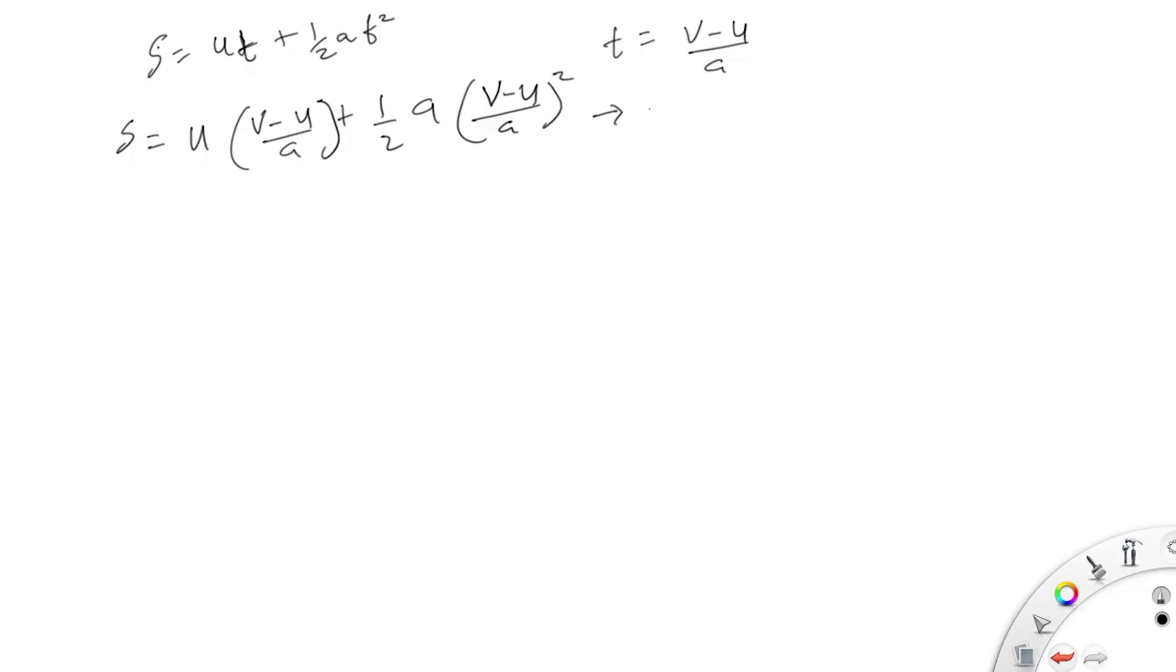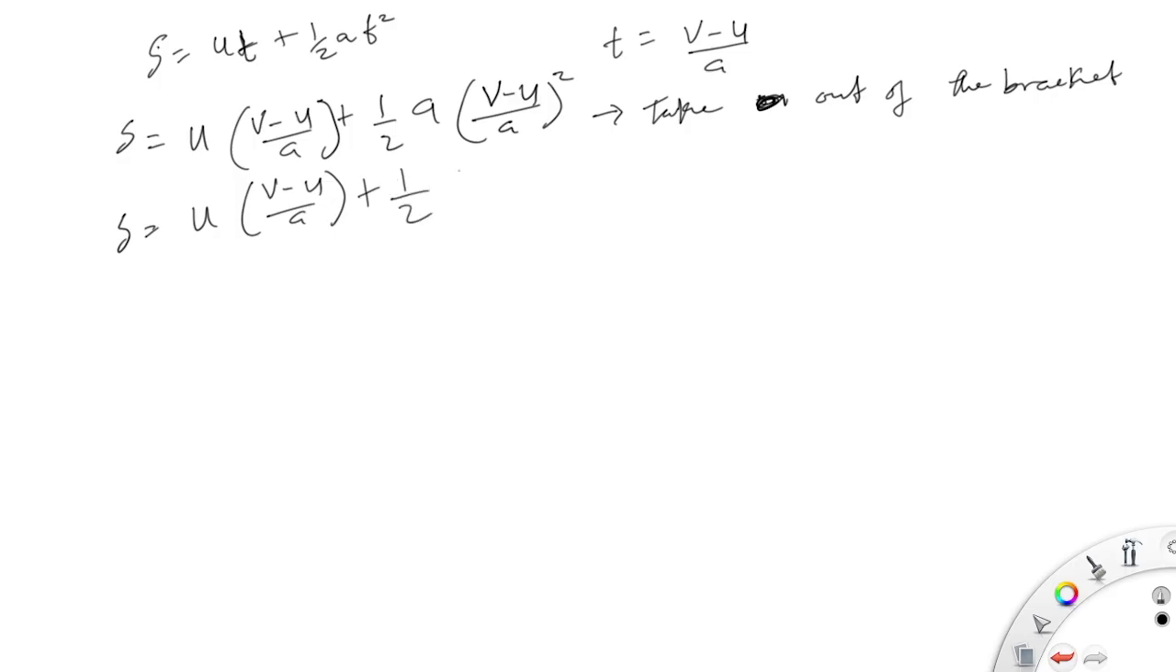Let's take a out of the bracket. So how do we do that? We say s is equal to u, open bracket v minus u over a, plus 1 over 2a, this bracket v minus u squared all over a squared. We've now removed it out of the bracket.